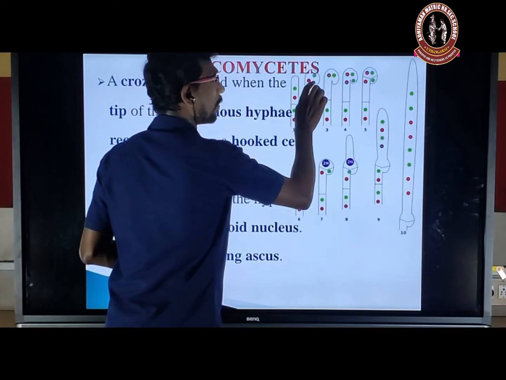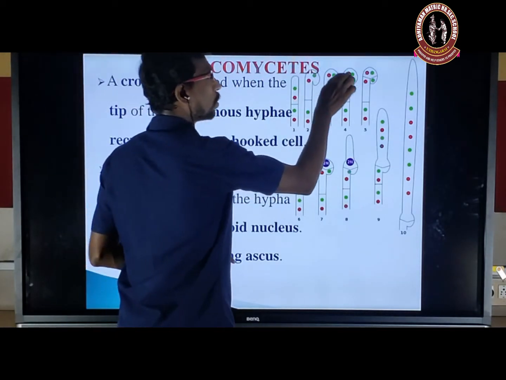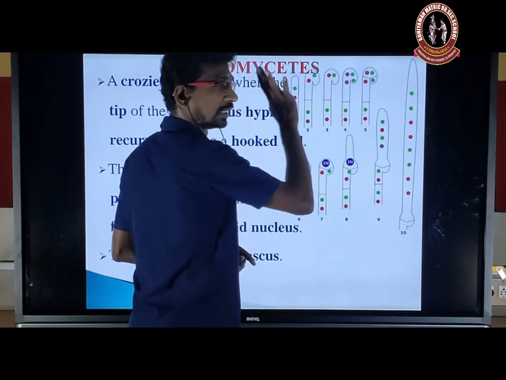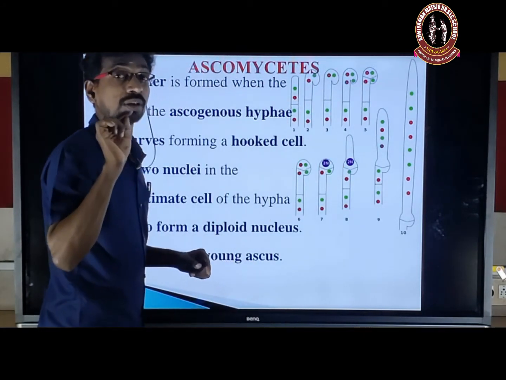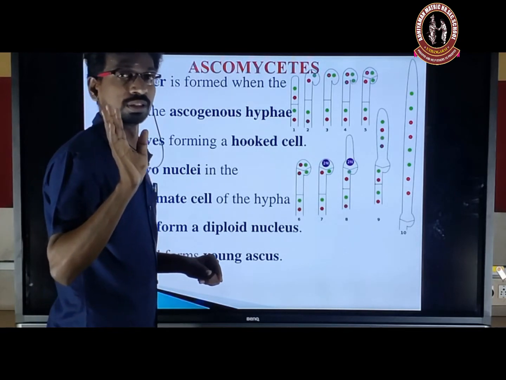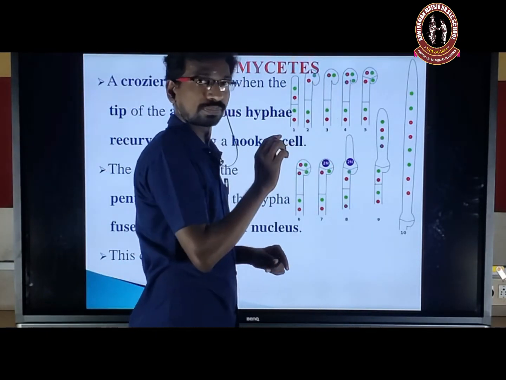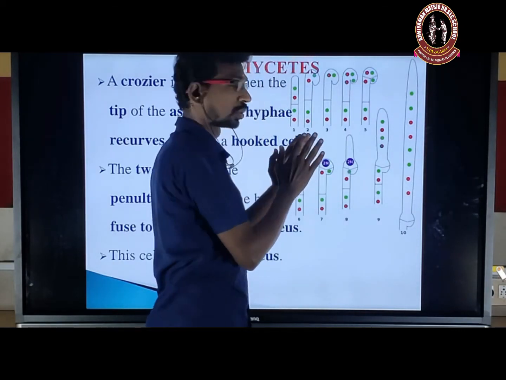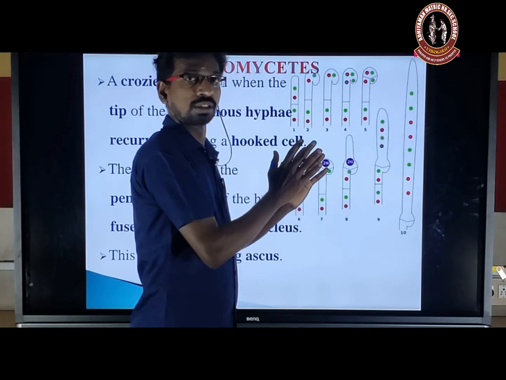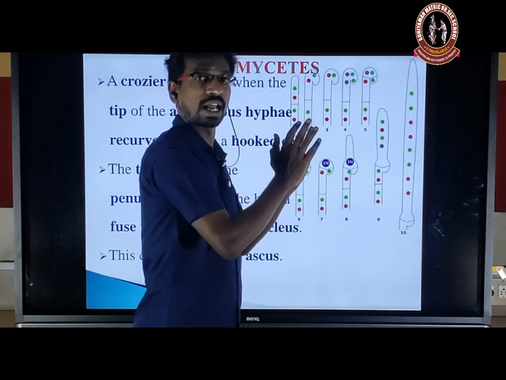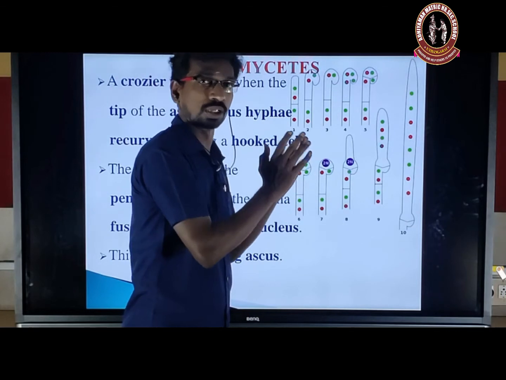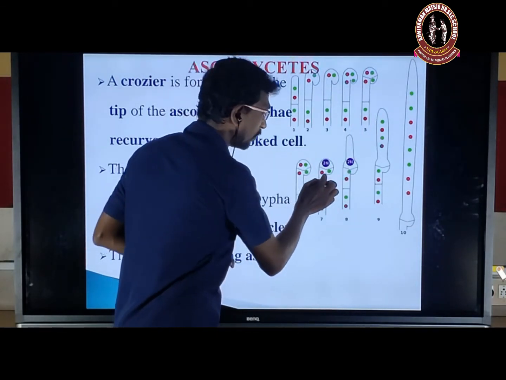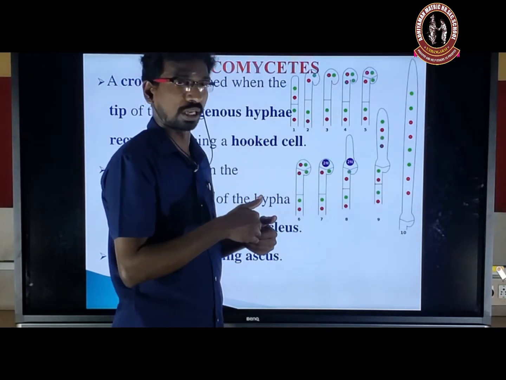Okay, so it will form a hook-like curve, and it forms the hook-like structure. Each nucleus is curved, and each nucleus undergoes what? Mitotic division. As a result, a four-nucleus state is formed. Of the four nuclei, two nuclei fuse to form the ascogenous mother cell. It becomes the ascogenous mother cell or ascogenous mother nucleus. Later, these two, the curved region, will fuse to restore the dikaryotic state.